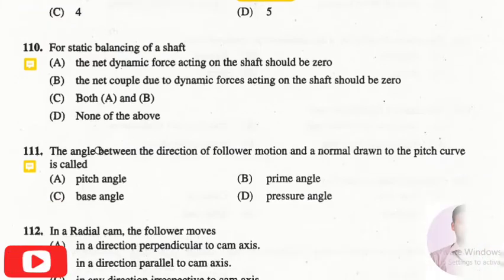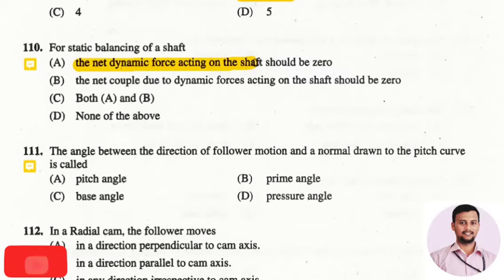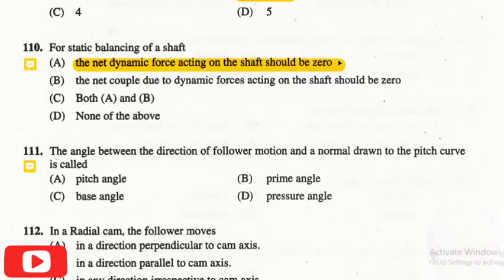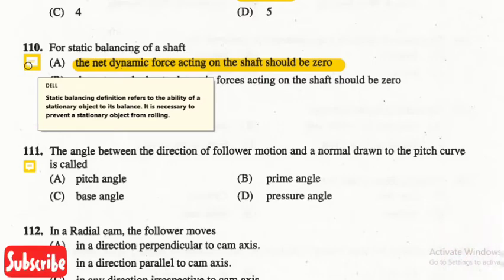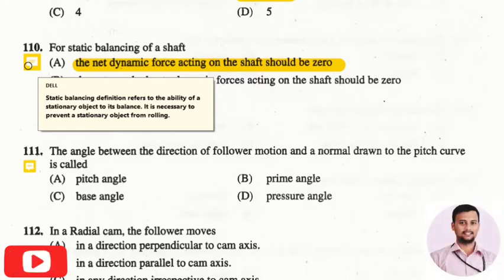The next question is, for static balancing of a shaft, the right answer is the net dynamic force acting on the shaft should be 0. So the static balancing definition refers to the ability of a stationary object to keep its balance. It is necessary to prevent the stationary objects from rolling.